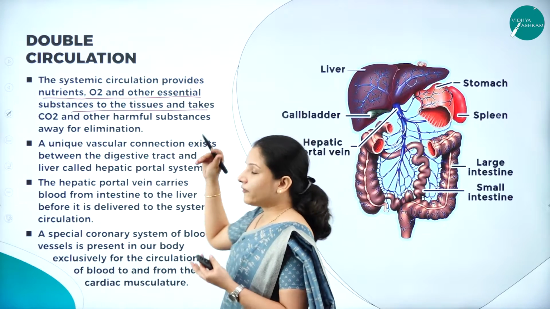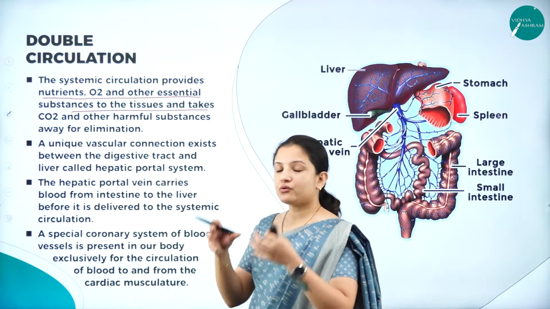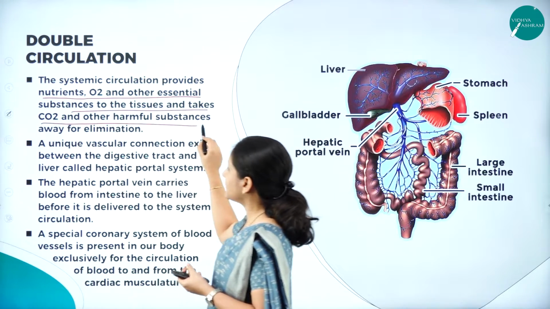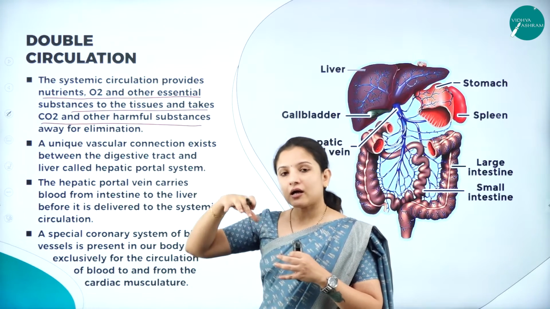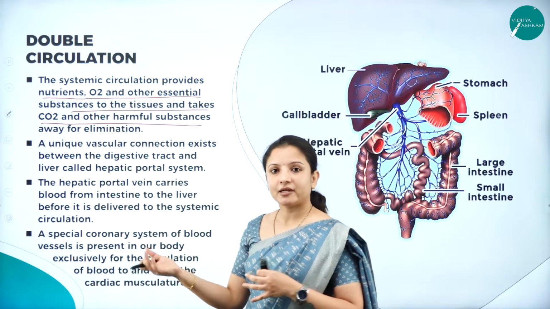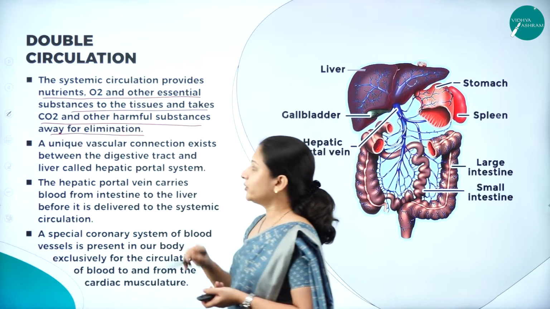And once it gets deposited in the body tissue, what about the carbon dioxide? That carbon dioxide and other harmful substances are carried by pulmonary circulation and eliminated out of the body. So this is how it occurs.